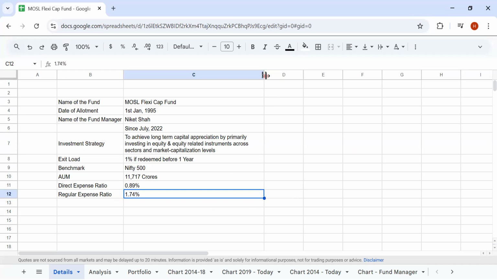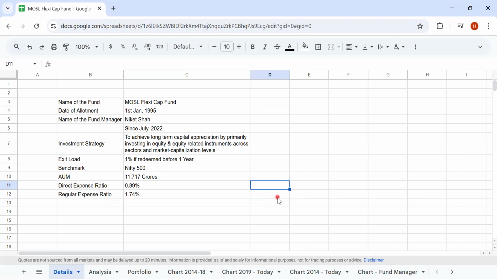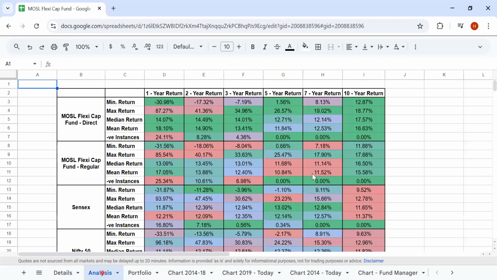But whenever you are going to a financial advisor or a distributor, make sure that he or she gives you the rationale behind why they are choosing the fund for you and what kind of asset allocation they are giving you. At the same time, is it suiting your financial plan or goal plan or not? Now let's look at the analysis, how this fund has performed across the time horizons.